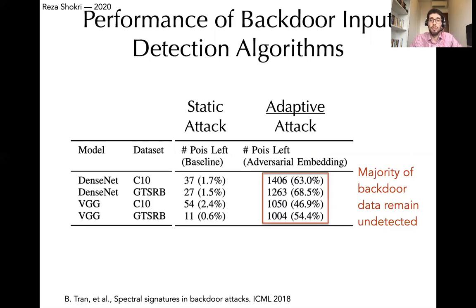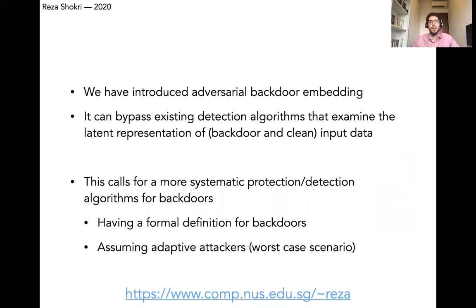There is also a false positive in this case, where many data points which are clean and do not contain the backdoor trigger would be falsely detected as backdoor inputs. So in general, using adversarial backdoor embedding as an adaptive attack against backdoor detection algorithms prevents them from performing accurately. They have huge error rates, and the attack remains undetected.